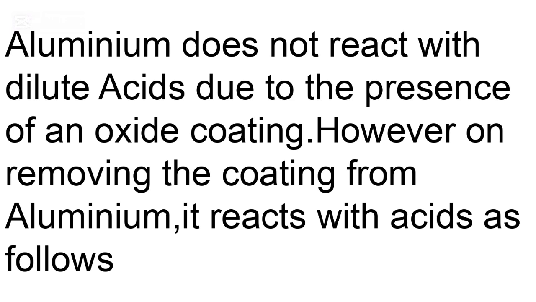That one we have talked about in so many cases, where the aluminium oxide coating prevents it from reacting with other substances like oxygen, steam, water, and so on. However, on removing the coating from the aluminium, it reacts with acids as follows.